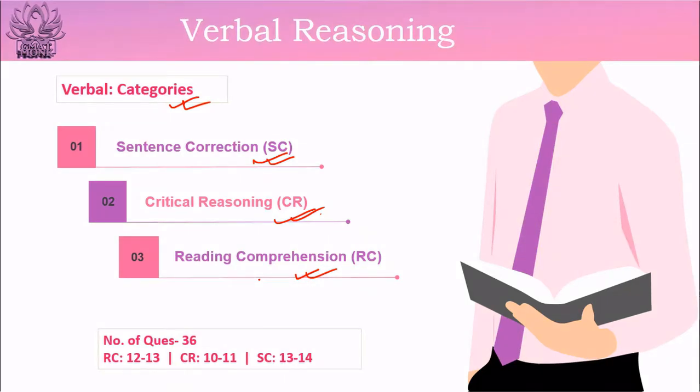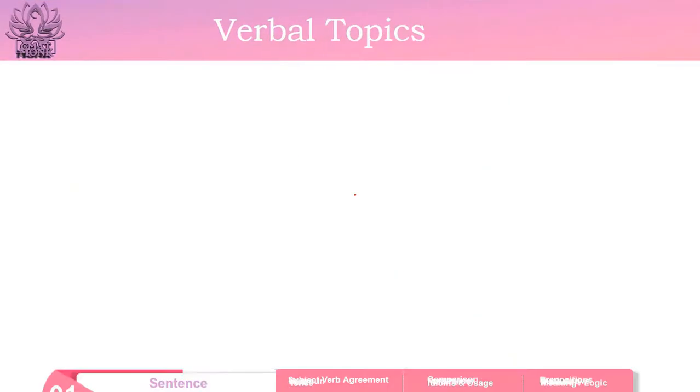Now the total number of questions in verbal reasoning would be 36, and these questions would be distributed between RC, CR and SC such that your reading comprehension will have 4 number of passages. 3 of the passages will have 3 questions each, and the 4th passage will have 4 number of questions. So total 12 to 13 questions would be there for reading comprehension. For critical reasoning, there will be 10 to 11 questions, and for sentence correction, there will be 13 to 14 questions in your verbal reasoning part. So sentence correction question numbers would be a little higher than the reading comprehension or critical reasoning questions.